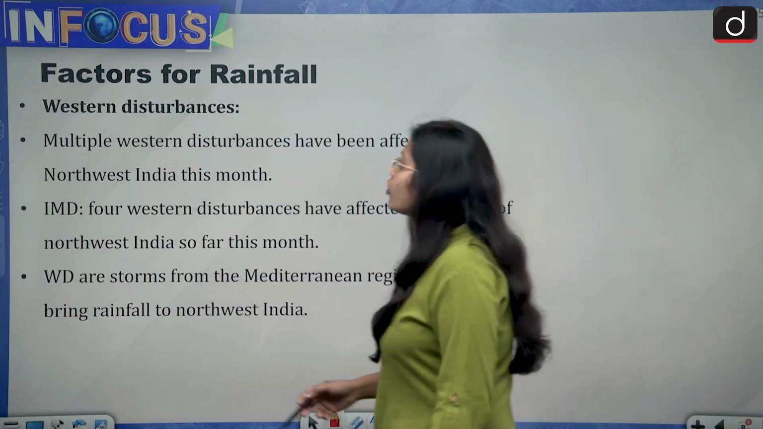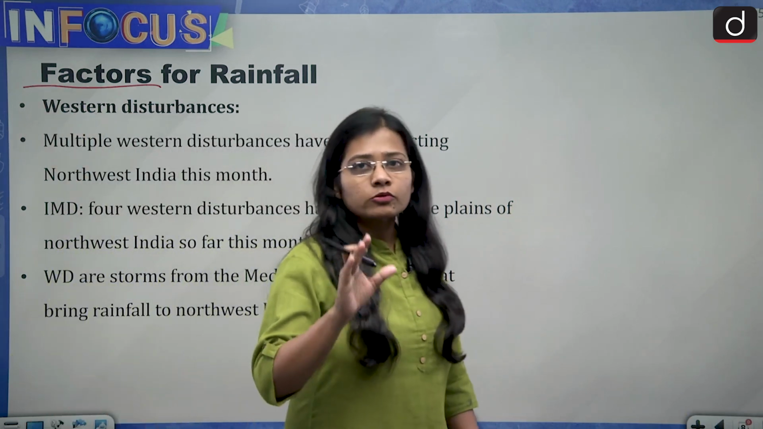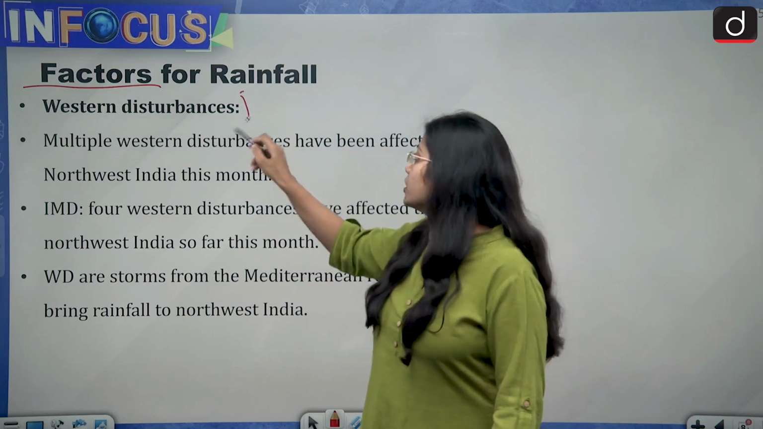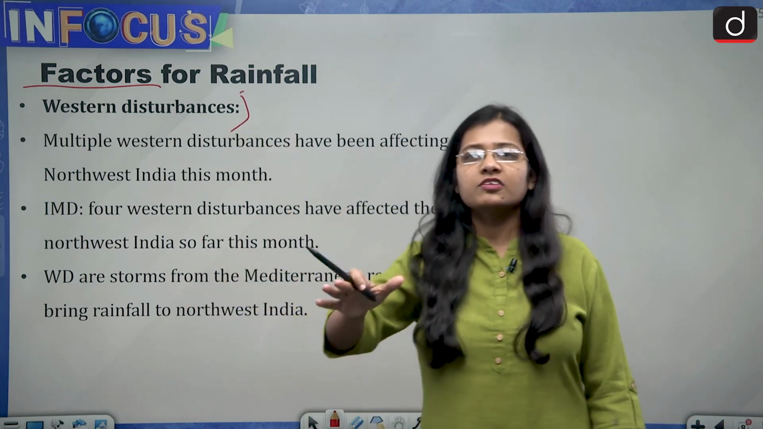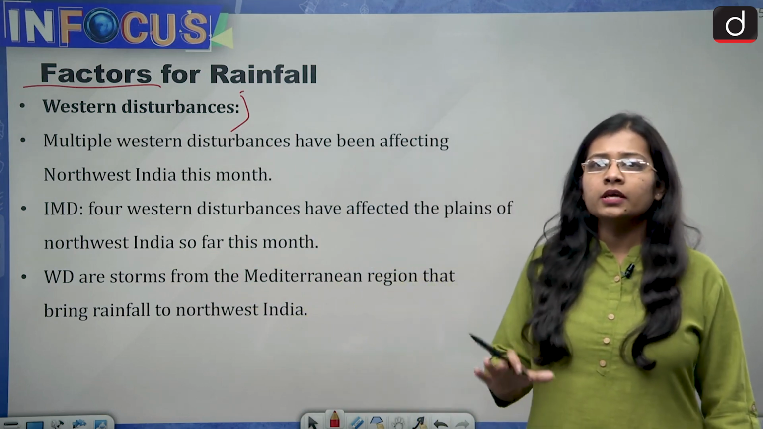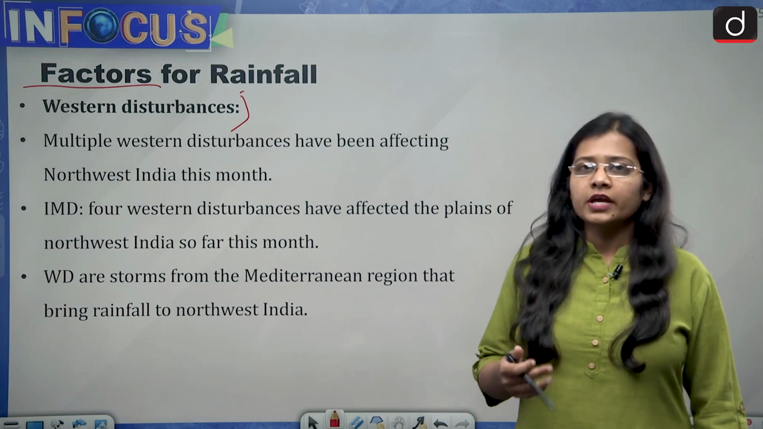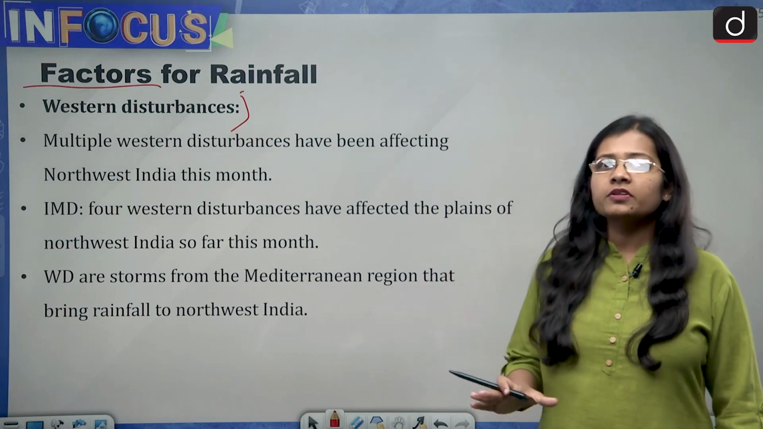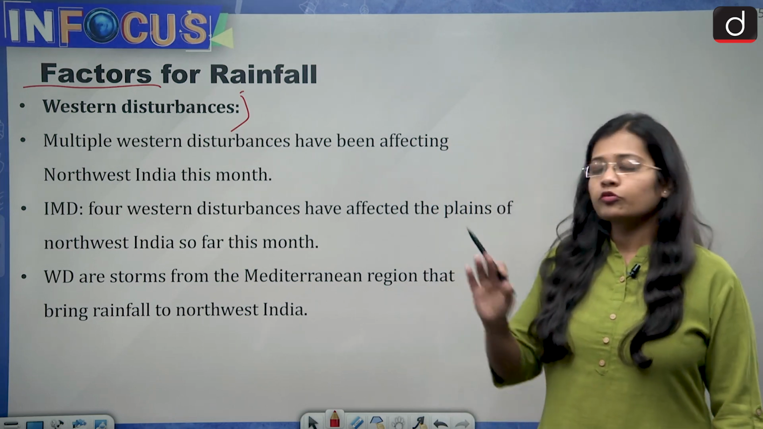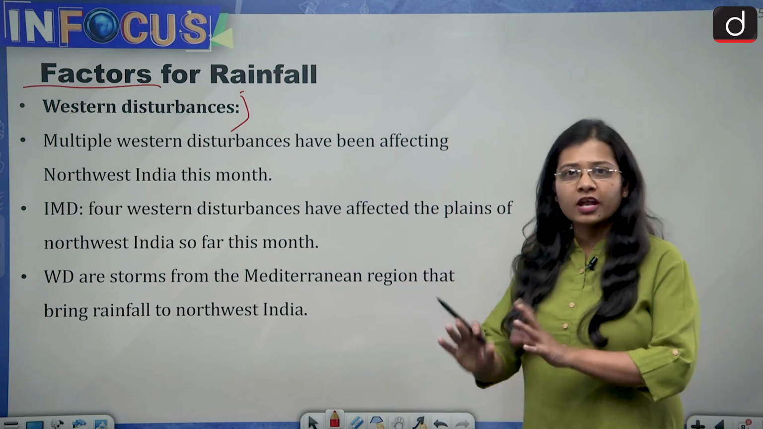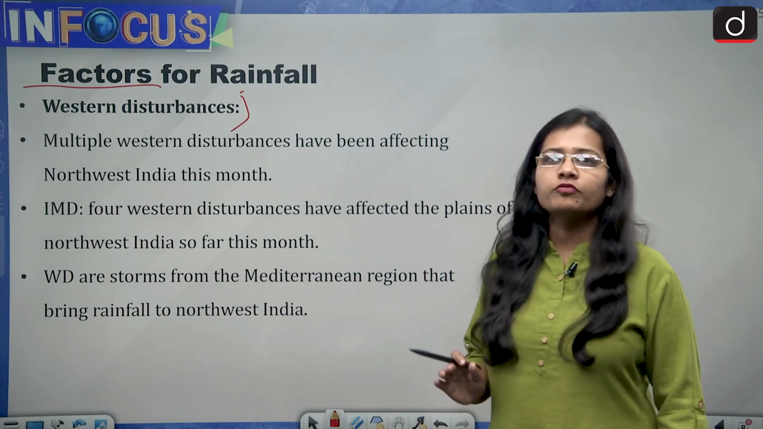Now let us talk about what is the factor for this rainfall. We will be discussing the major factor, that is the Western disturbance, because this is the major reason why this unusual rainfall is happening in the northwestern part of India or northern parts of India. Western disturbance is a little lengthy topic, so first, what is Western disturbance? Then I will tell you everything by the example of a map.